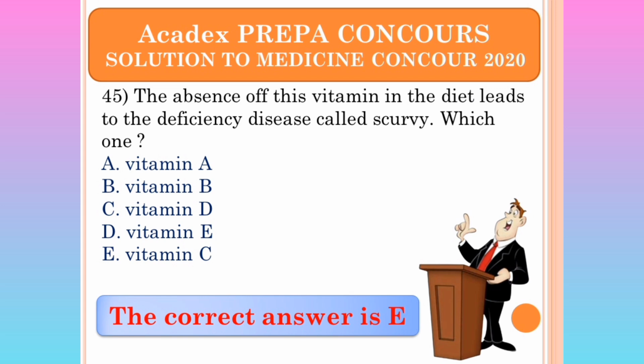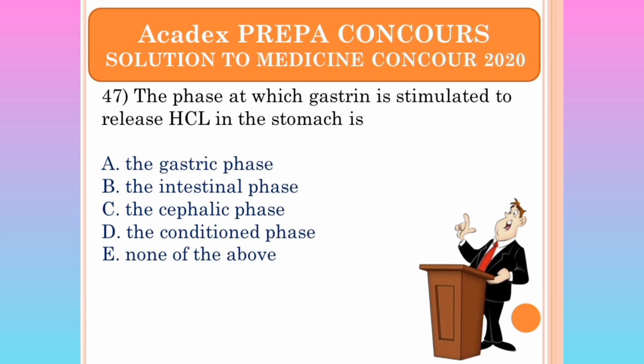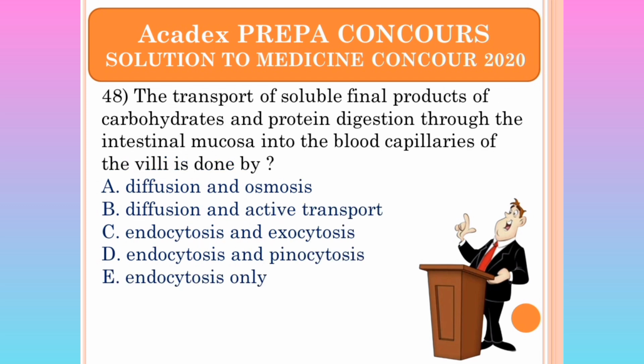Next question is 46. Let's go back there. The optimal pH for the functioning of the pepsin enzyme is 2. The phase at which gastrin is stimulated to release hydrochloric acid in the stomach is the cephalic phase.